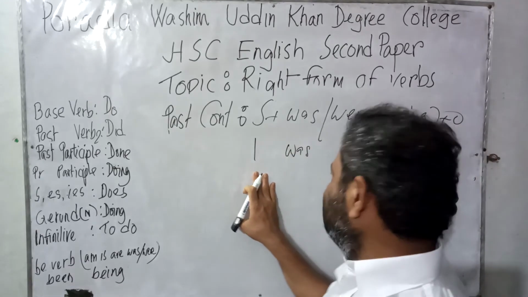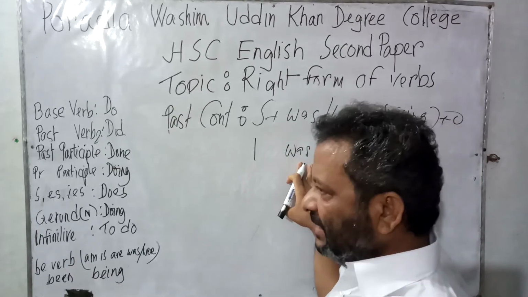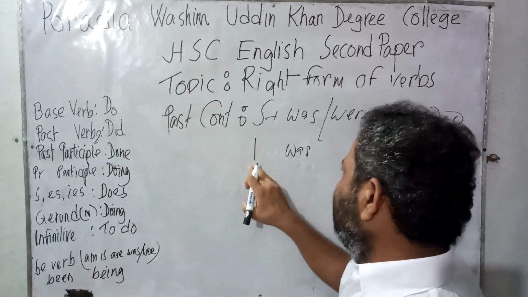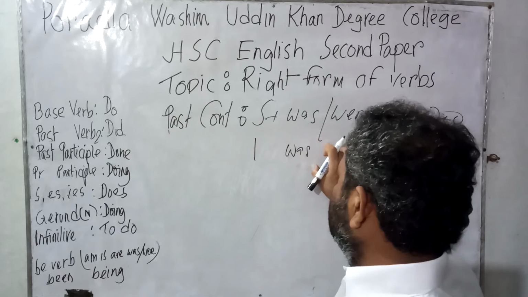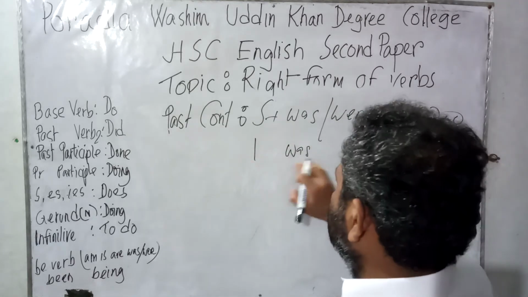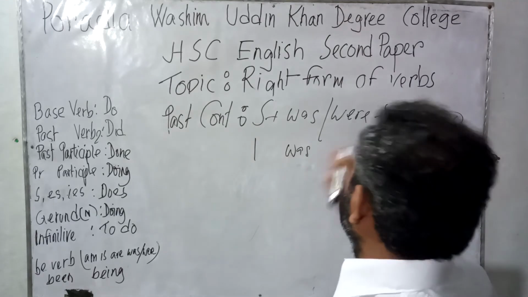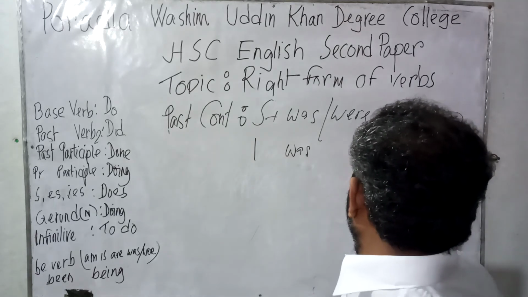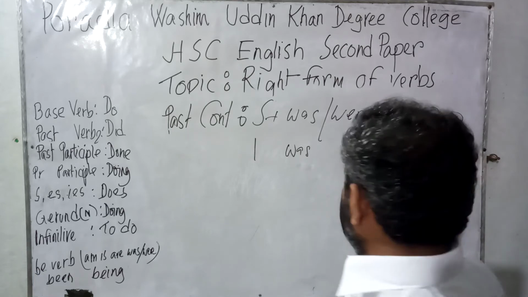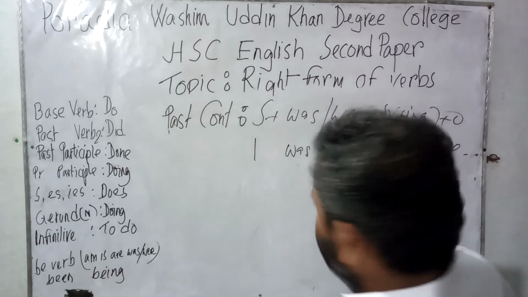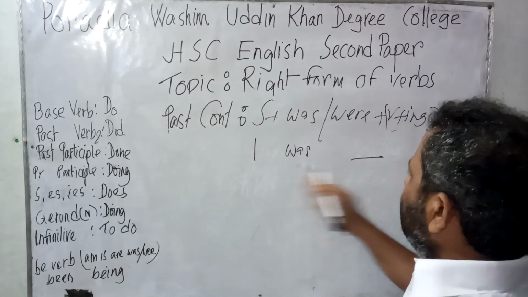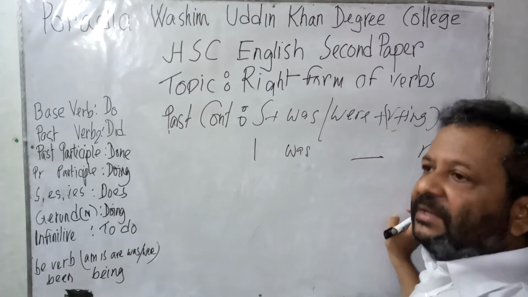As long as I has taken the word was, we can say that there is an agreement between the subject I and the verb was. That is, I did not take were. I was. If the verb is eat, it would be eating. I was eating rice.